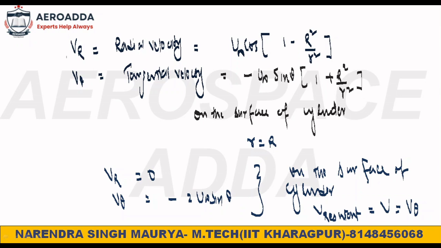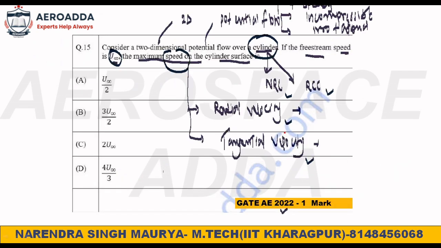So the resultant velocity is now v theta only. So what velocity did you get here? You got minus 2 u infinity sine theta.